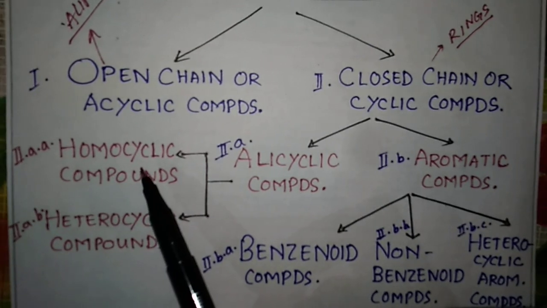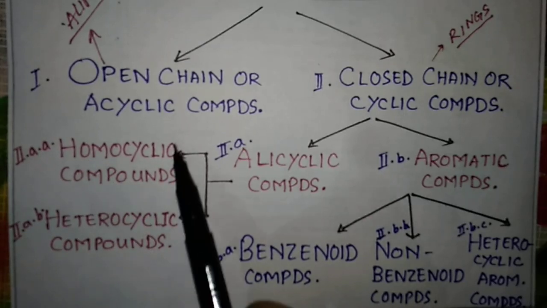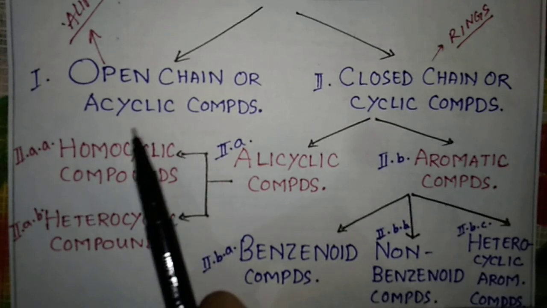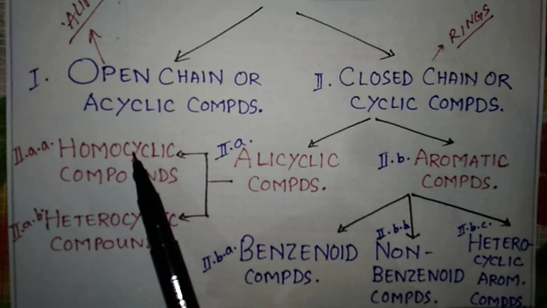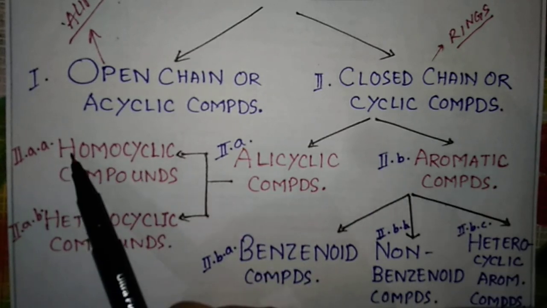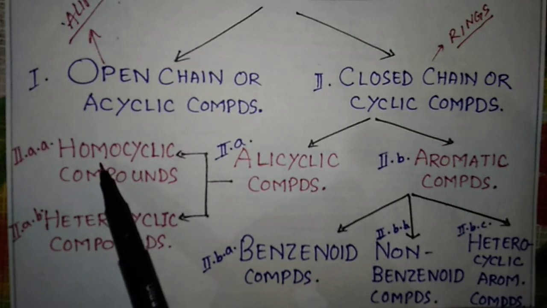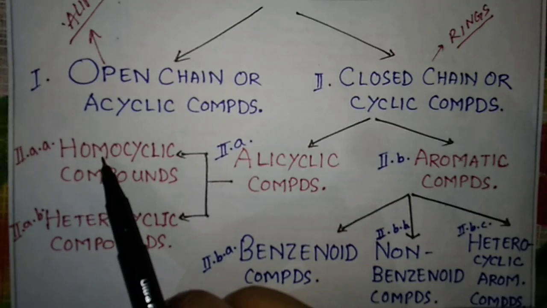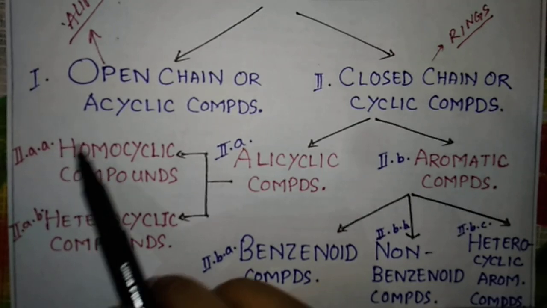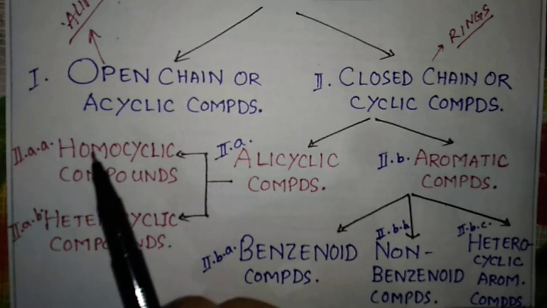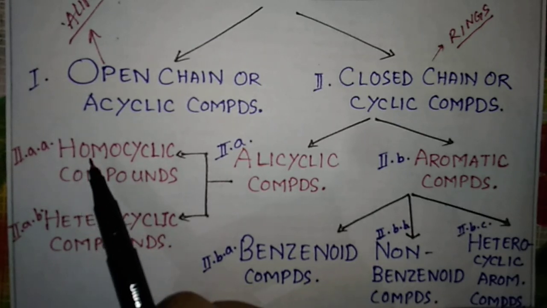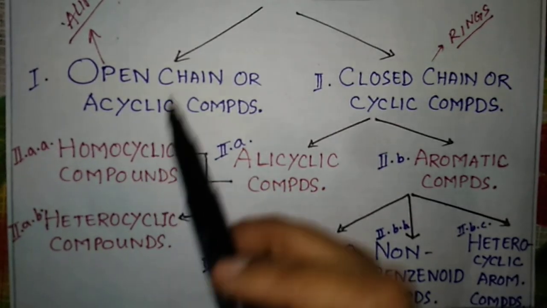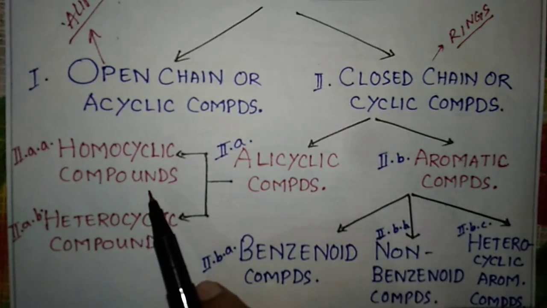And homocyclic, from the name, homo means same. So in the homocyclic compound there will be a ring structure, because cyclic is there. In their structure one or more rings will be there, but all the ring atoms will be the same atom. You have to understand that homocyclic means the same nature: if carbon is present, everywhere carbon will be present. Only one atom will be present. So mainly you will get a ring of carbon atoms in homocyclic compounds.